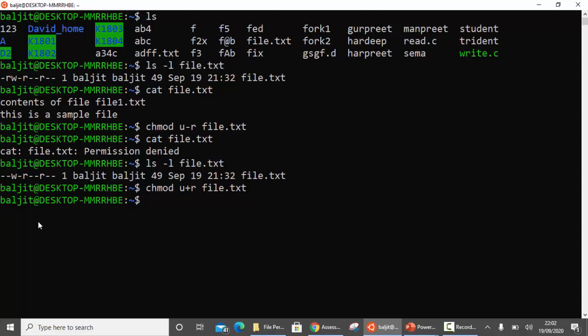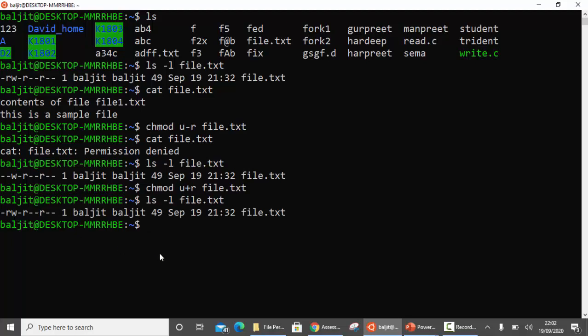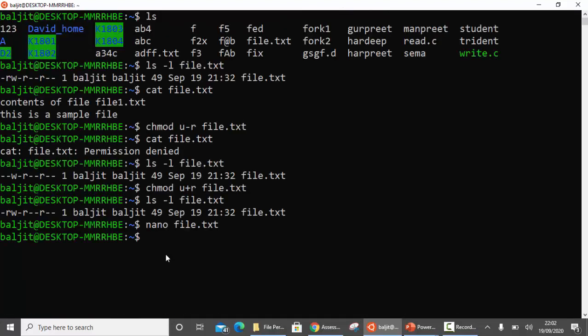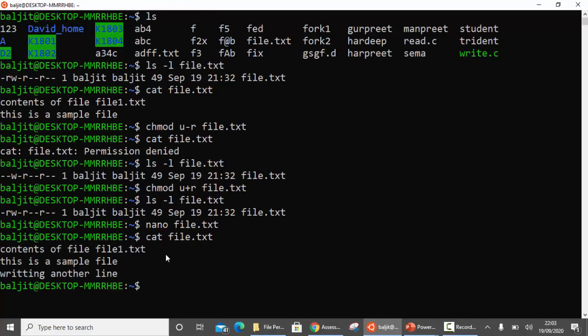Next is write. Write means you can modify the contents. Write is already there for the user. Now if I edit it using an editor, writing another line, and save it, then if I view again with cat file.txt, there is the updated content.